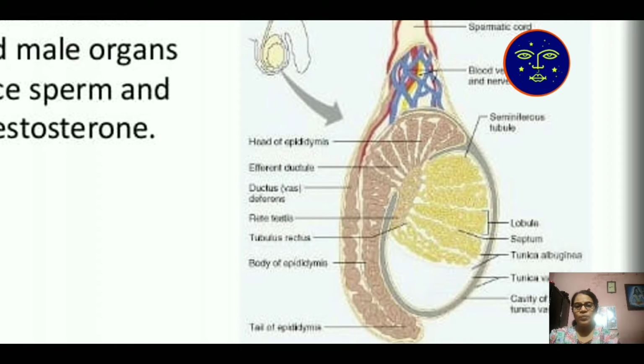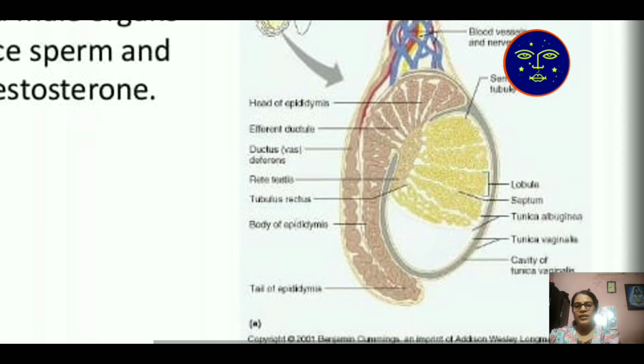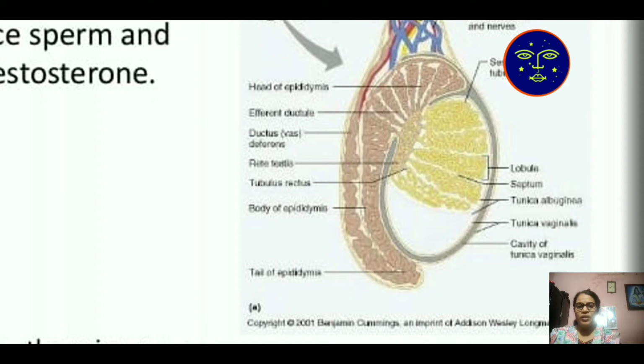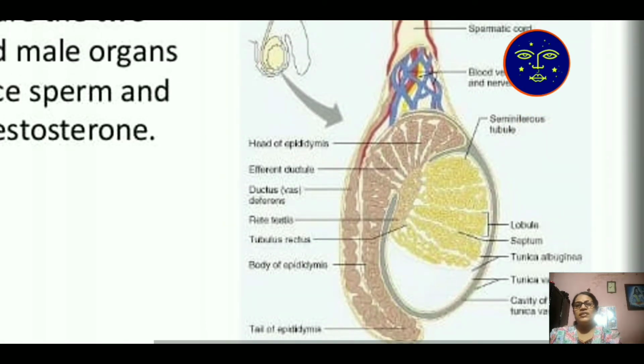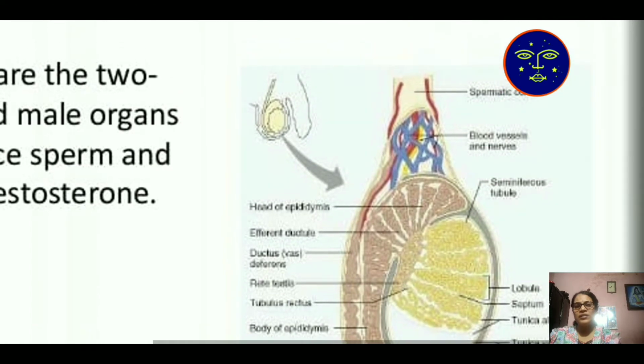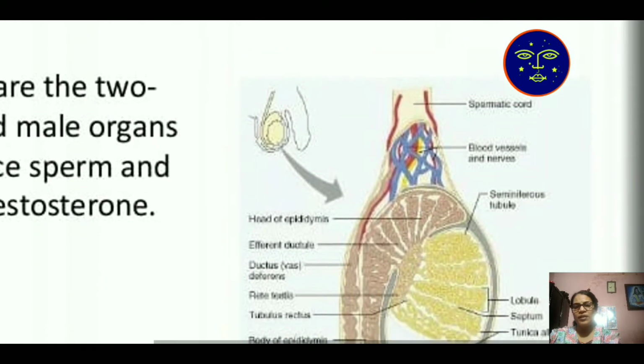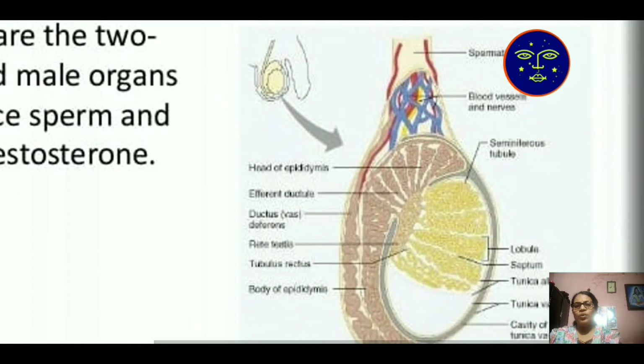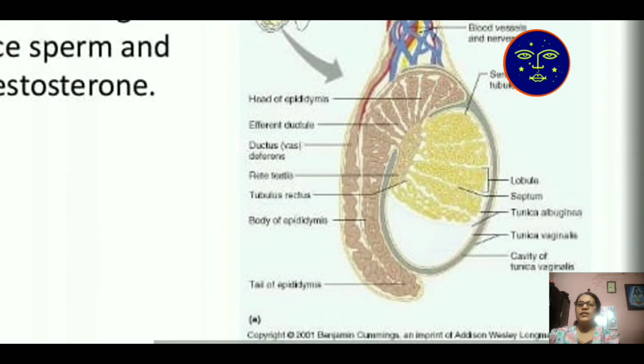A number of tubes are separated from each other with the help of septa, and it contains the cavity of the tunica vaginalis. Each testis is connected at the last end to the spermatic cord. This is the total structure of your testis.